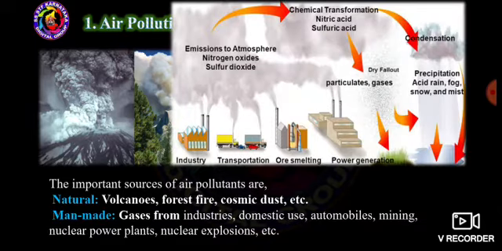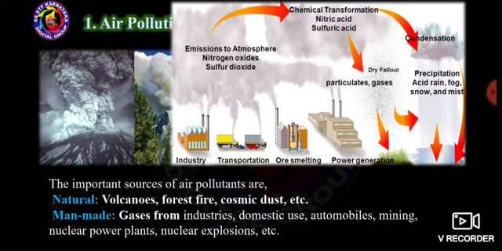So next one, the man-made sources of air pollutants. Each and every type of pollution you can see natural sources of pollutants and even the man-made sources of the pollutions. So now comes the man-made sources.